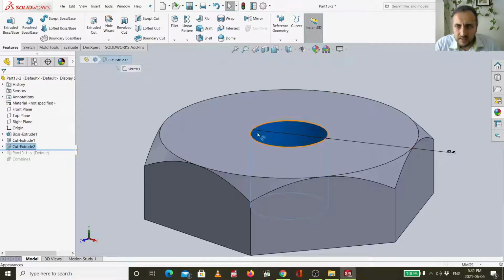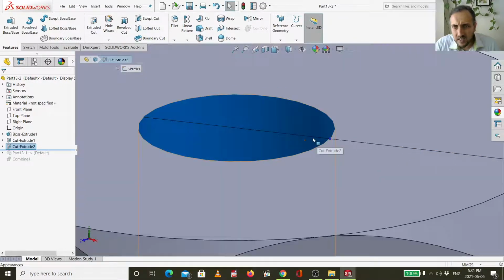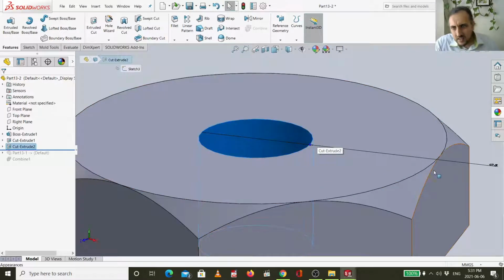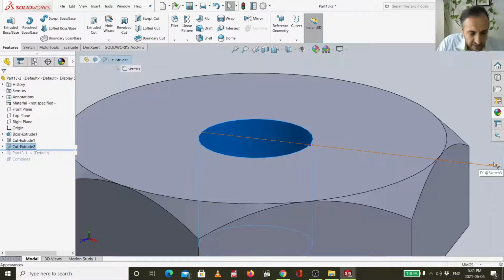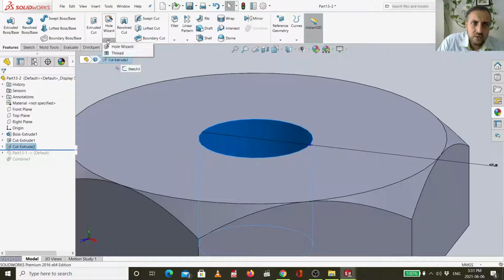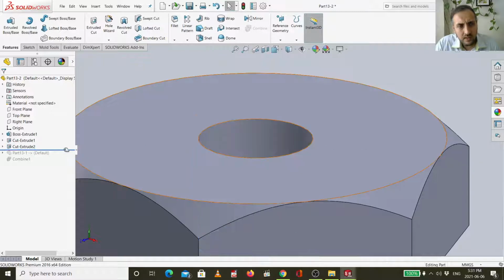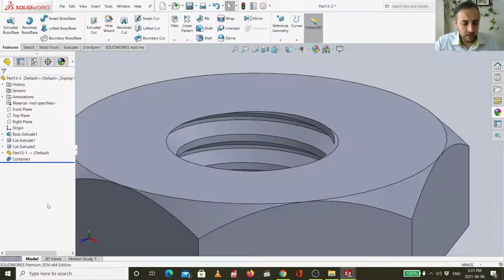So you should make this bigger. First, that diameter here is now 3, but I should make it 5. Then after that I should go to this feature, hole wizard, thread, and then you can add. So in order to be more accurate, I prefer you to have these steps, which are actually safer and easier to design.